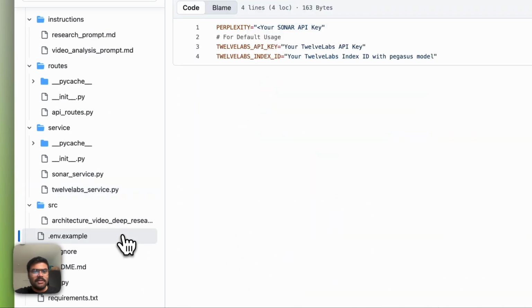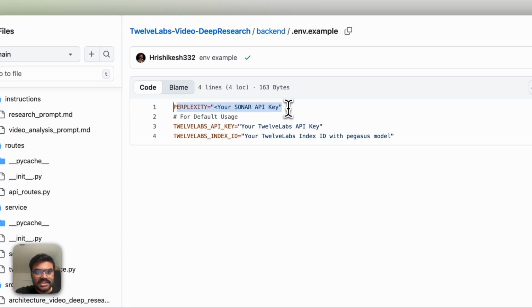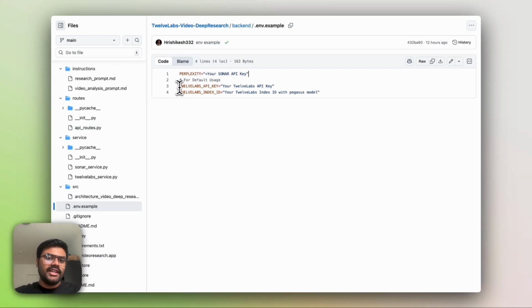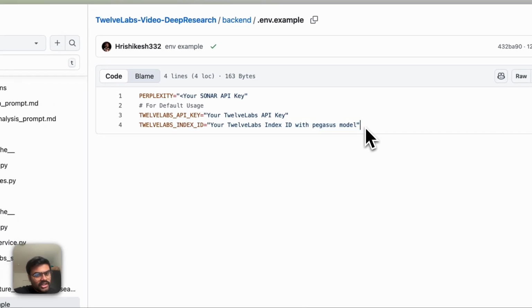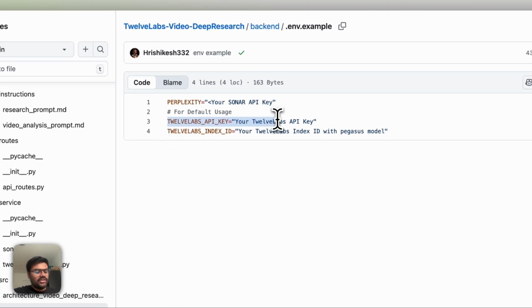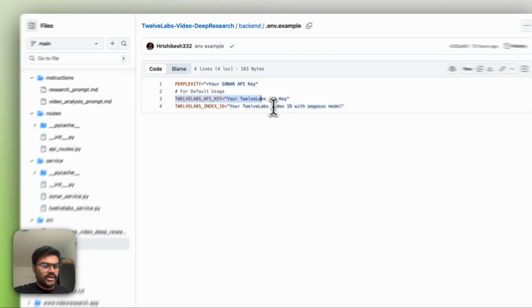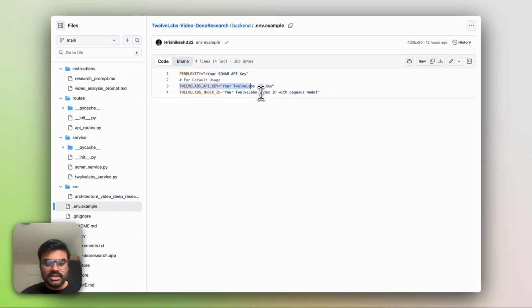For the environment example, you just need the Perplexity Sonar API key, and if you want a default usage, you can configure the 12labs API key or the 12labs index ID. The index ID is specifically needed for the upload part, and the 12labs API key if you want the sample to be loaded. Or you can make it even easier, where the user just provides their own API key, so that there is more feasibility and flexibility around it.